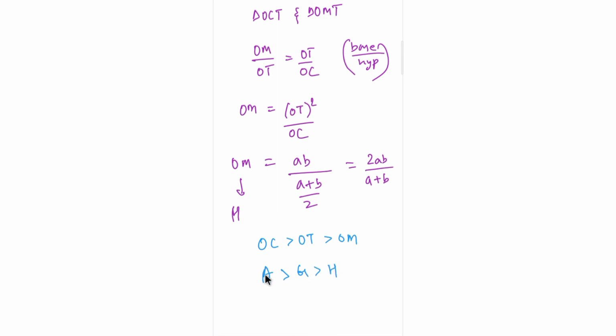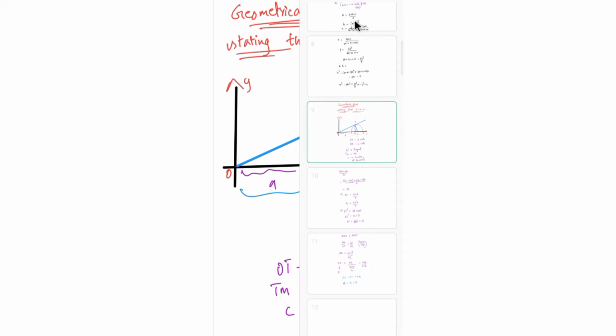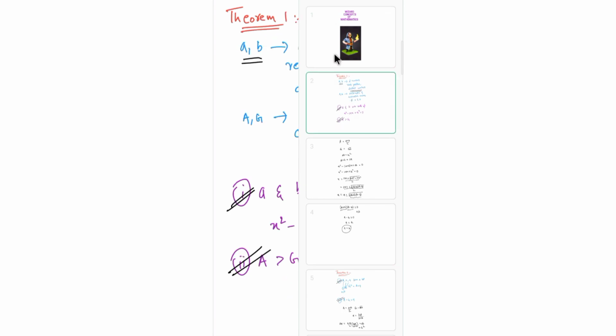I hope you understood this. So this is how you prove it in a geometrical way, using a semicircle. Distances will always be positive, and A and B are our numbers. This is A and this is B. So A and B are always positive because they are distances, and they are distinct because OA is not equal to OB. So this is how you do it geometrically. This is also a very good thing to learn, from a different perspective. I hope you enjoyed this.